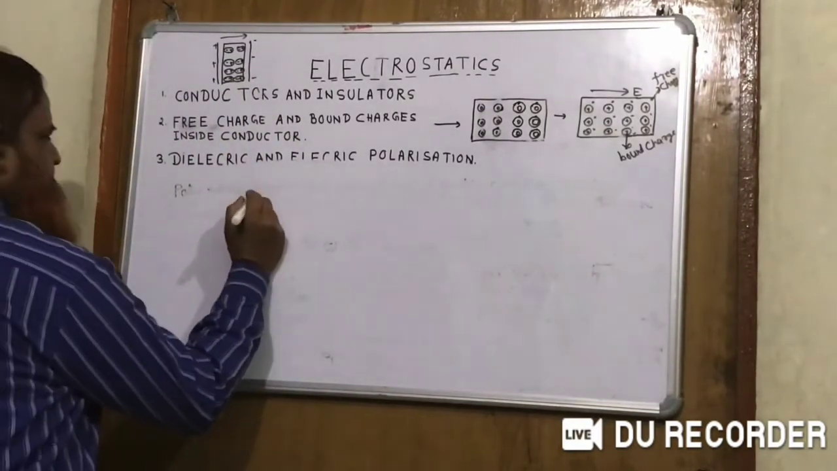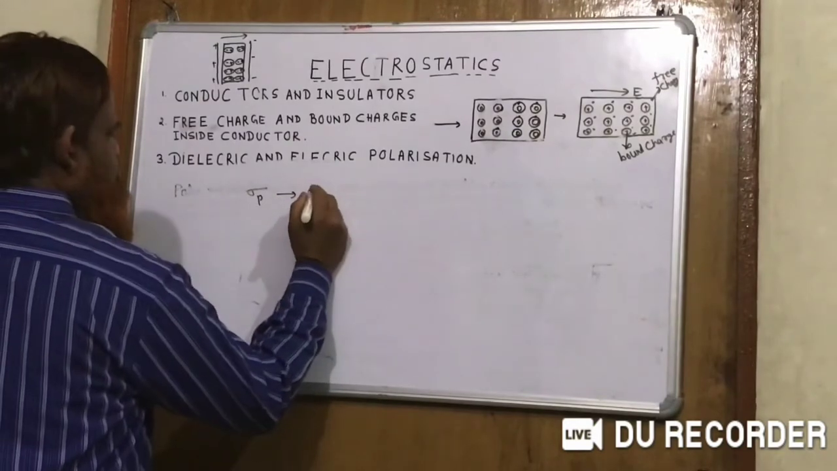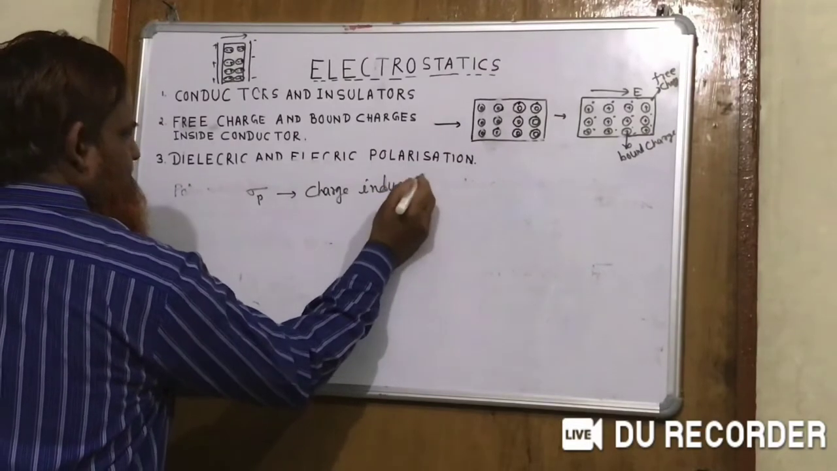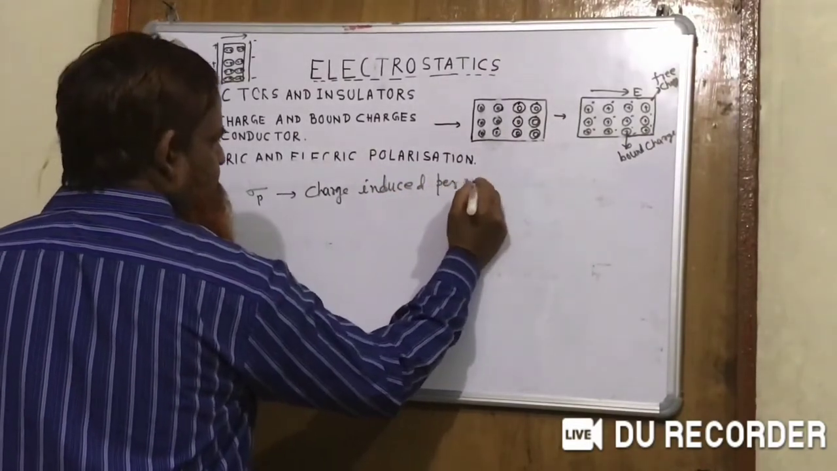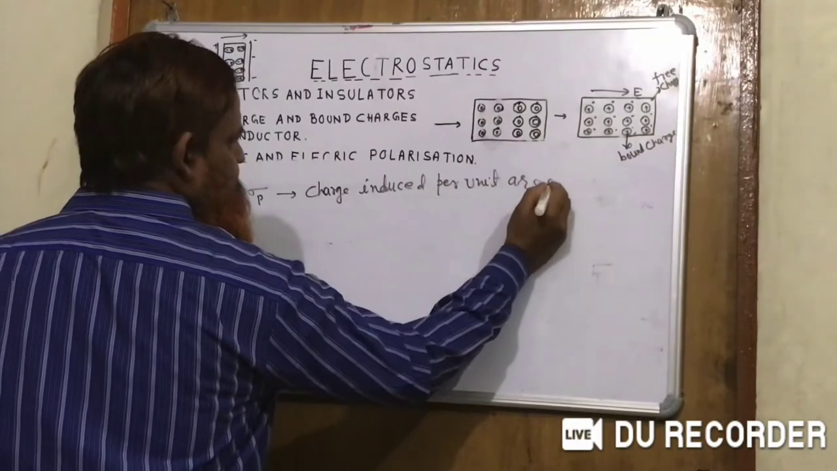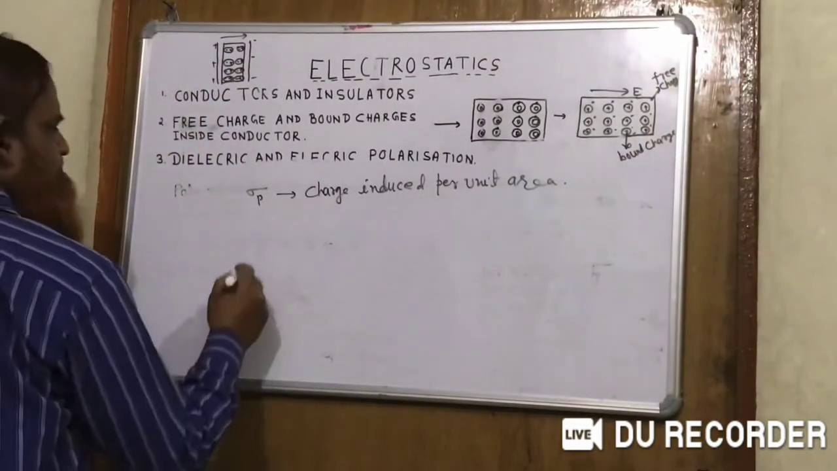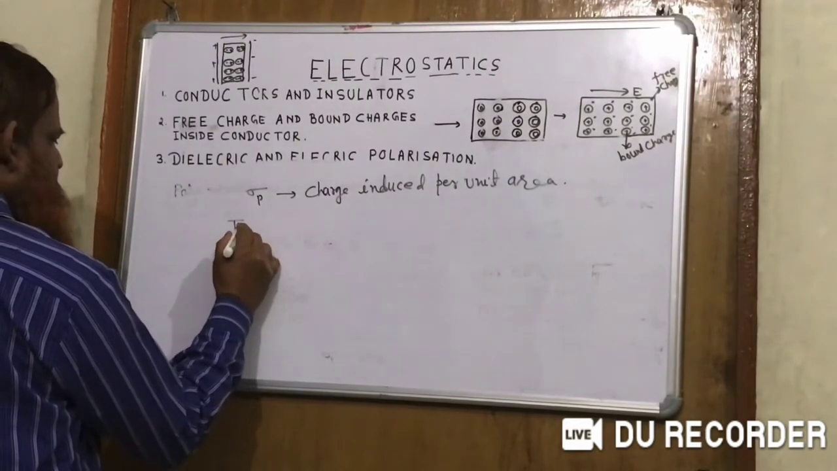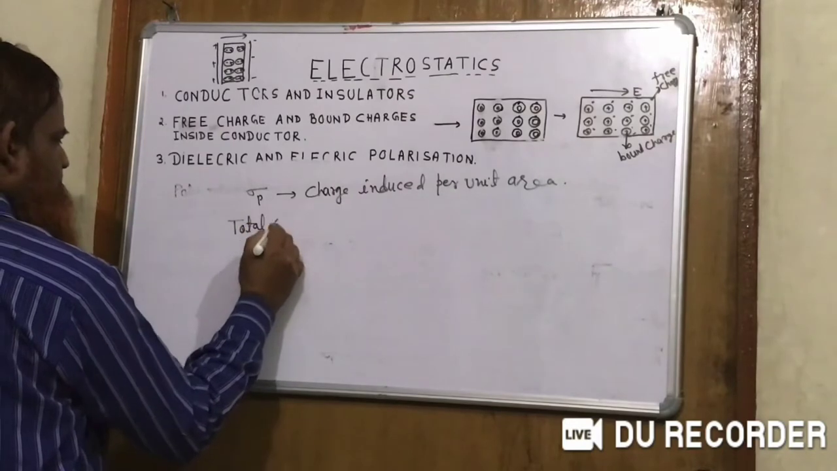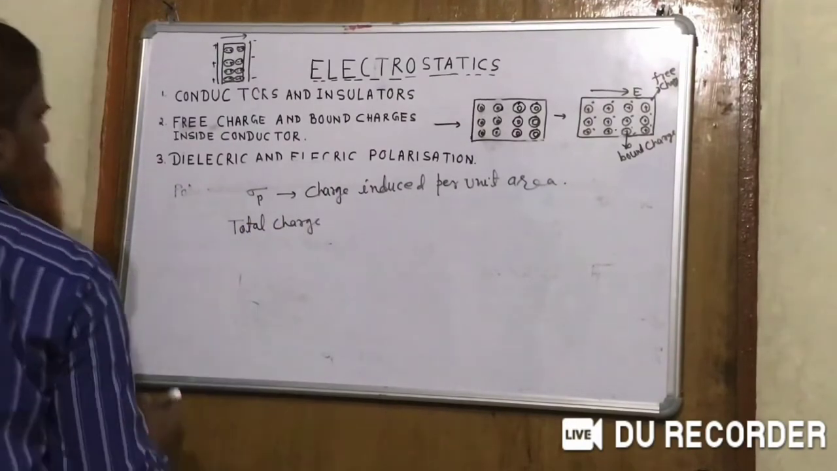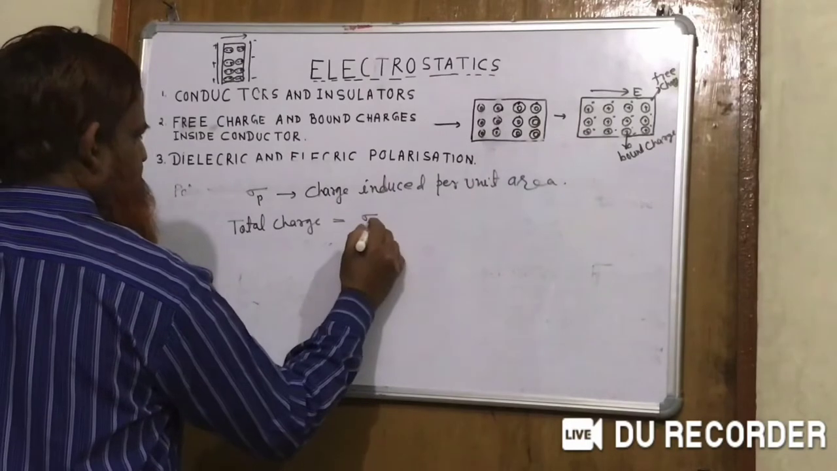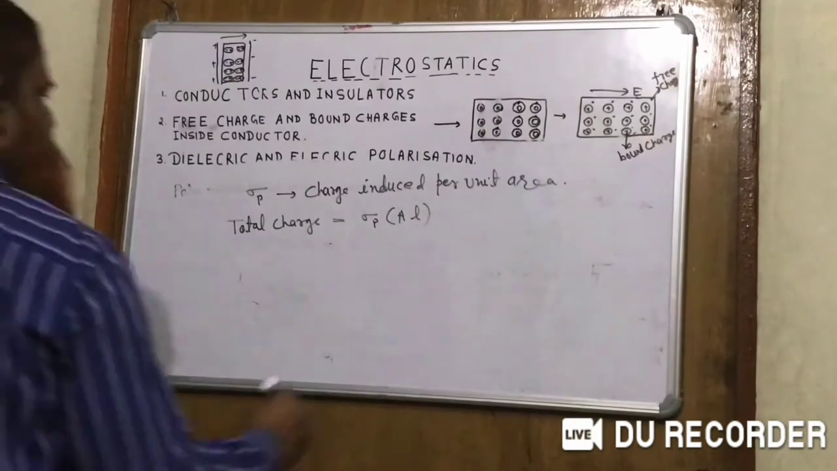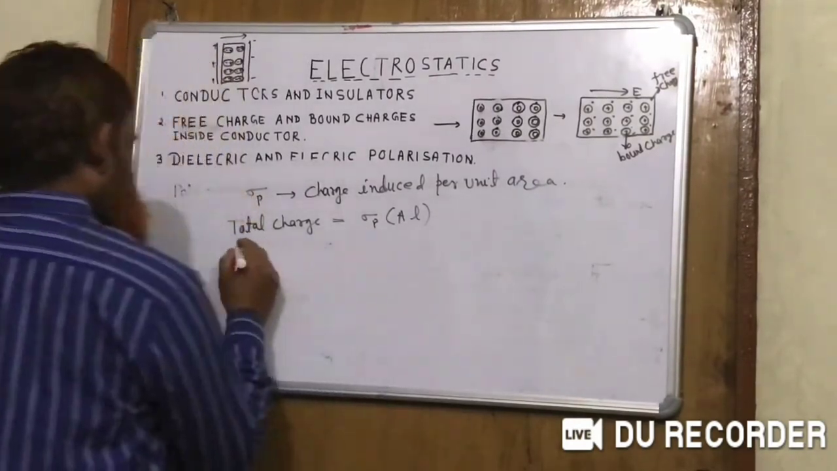Let sigma p be the charge induced per unit area. So the total charge is equal to sigma p into AL, meaning the total charge in the volume.